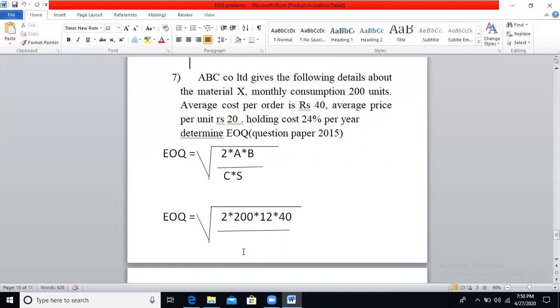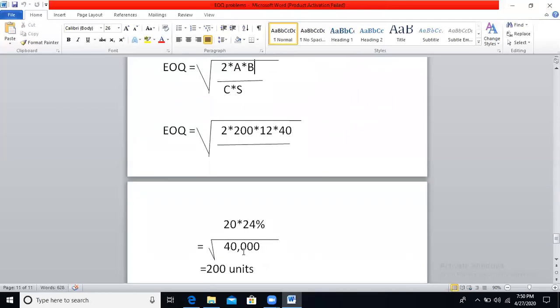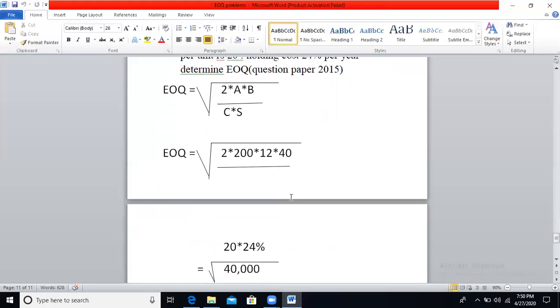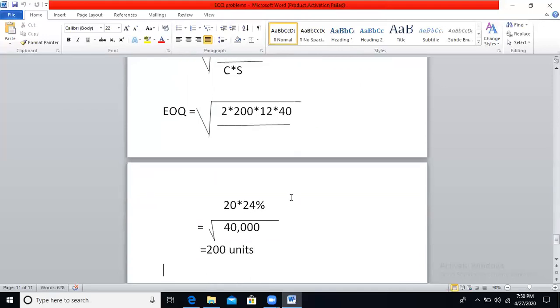Determine EOQ, this is your 2015 question paper problem. EOQ is equal to square root of 2 into A into B divided by C into S. So what is consumption here? See, I have converted here only. 2 into 200 units is the monthly consumption. You have to convert it into annual, so you have to multiply with 12, into buying cost per order 40, divided by 20 into 24%. If you calculate it, you will get square root of 40,000 units. If you remove the square root, you will get 200 units.